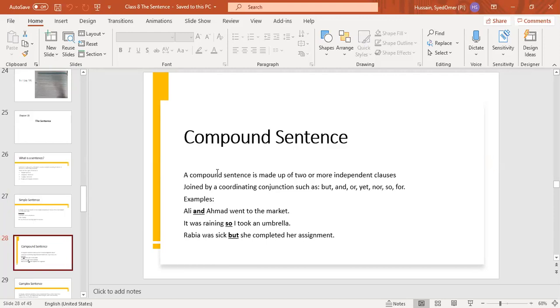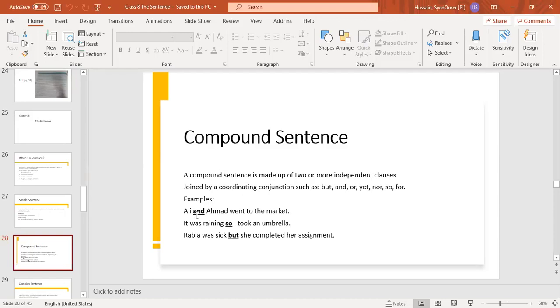For example, he is rich, he is generous. He is rich and generous. He is rich, one independent clause. He is generous, one independent clause. So these are the independent clauses. He is rich and generous. Now we have joined the two independent clauses with the coordinating conjunction and. So a compound sentence is made up of two or more independent clauses which are joined by coordinating conjunctions like and, but, or, yet, nor, so, for.